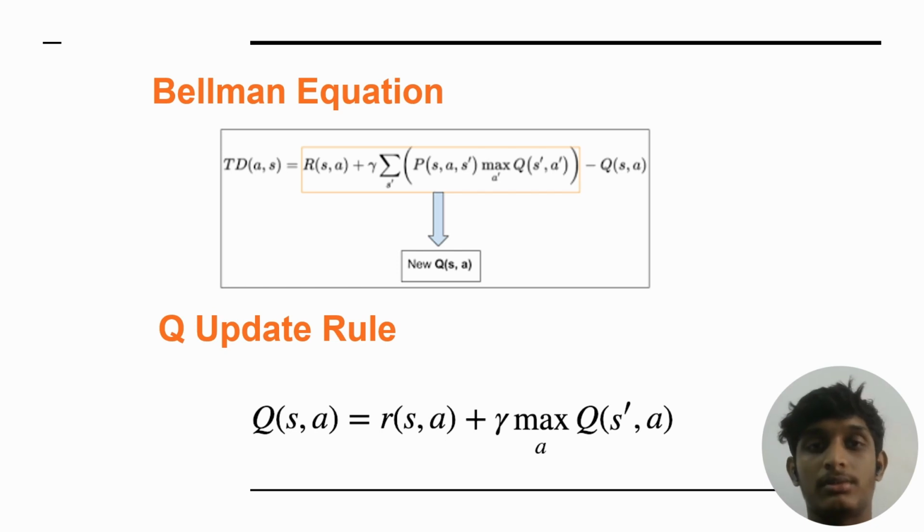So coming to the next one, here we have used two equations. The first one is the Bellman equation, and the second one is the Q update rule, where we use the Bellman equation to update the Q table. The above one is the Bellman equation, and the below one is the Q-learning update. The Bellman equation says the value of a state is equal to the reward the agent receives for taking a particular action in the state, plus the discounted value of the next state.